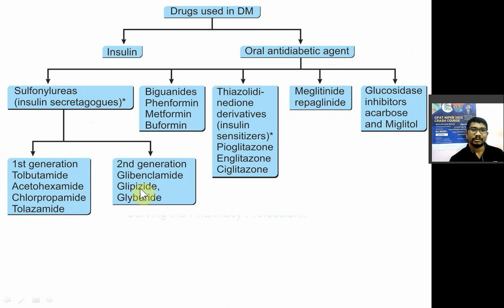Second generation: glibenclamide, glipizide, and glyburide. Then biguanides: phenformin, metformin, and buformin. Then thiazolidinediones: pioglitazone, englitazone, ciglitazone. Then meglitinides: repaglinide. Alpha glucosidase inhibitors: miglitol, acarbose, and voglibose.